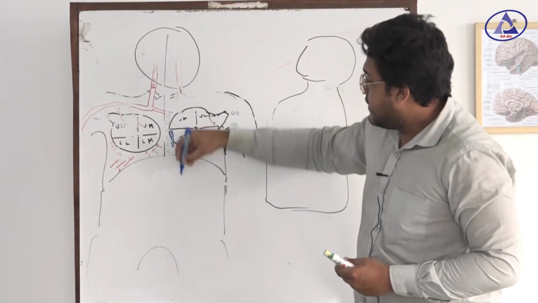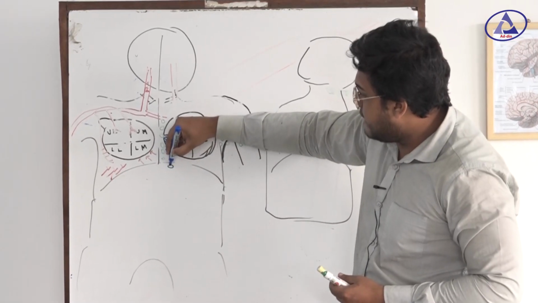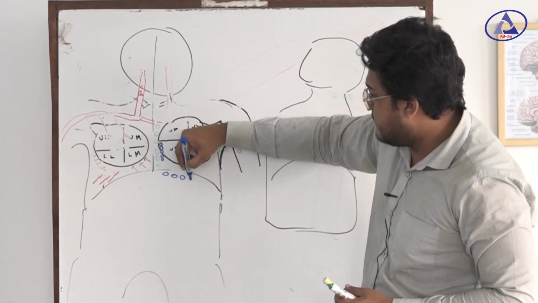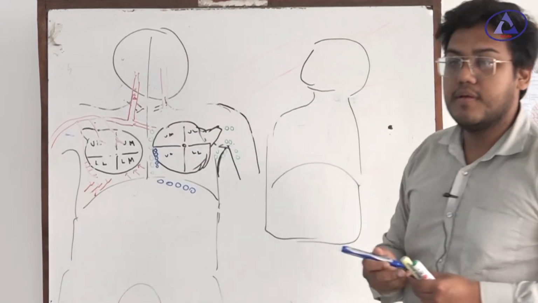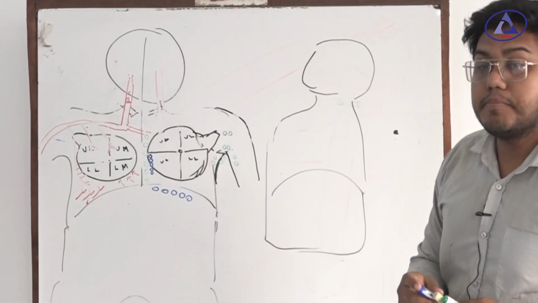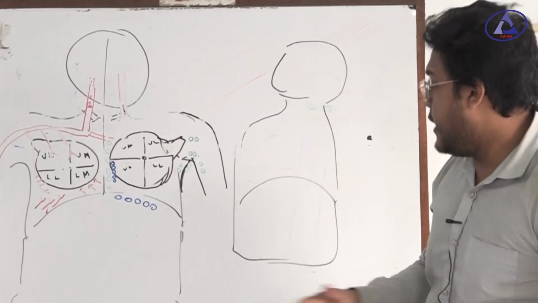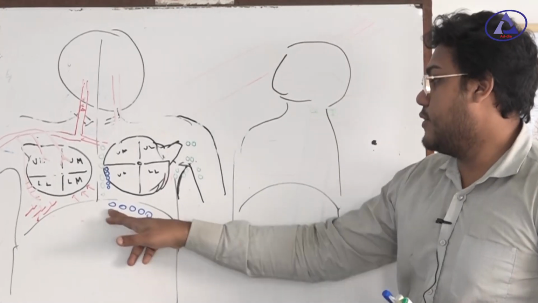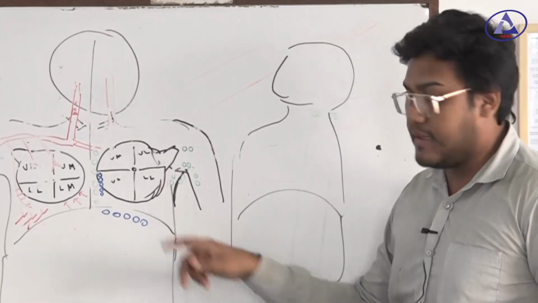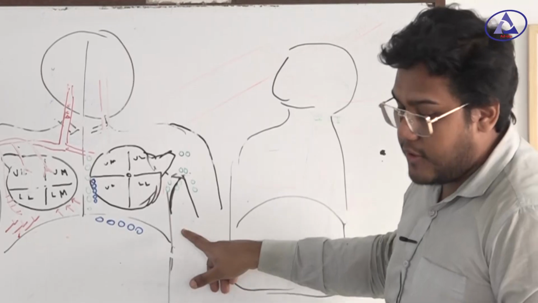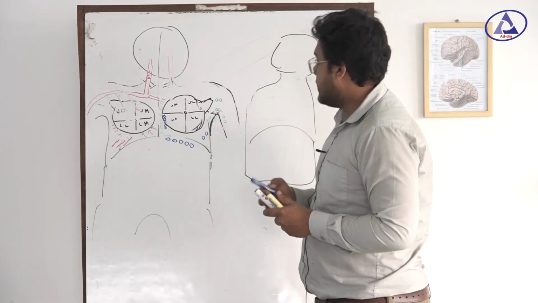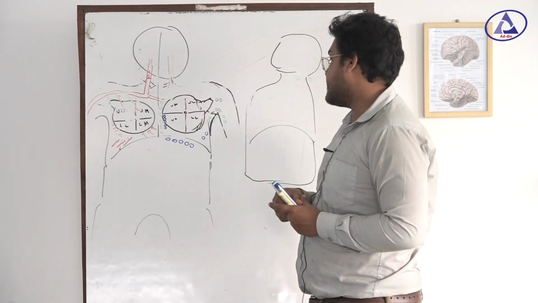Okay. Then in the abdomen there are some lymph nodes also. These lymph nodes are called subperitoneal lymph nodes. And there are some lymph nodes also. These lymph nodes are called posterior intercostal lymph nodes.